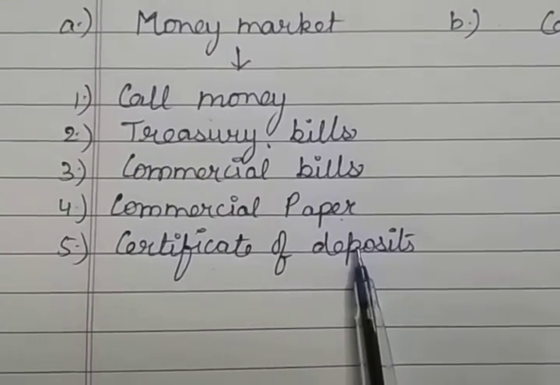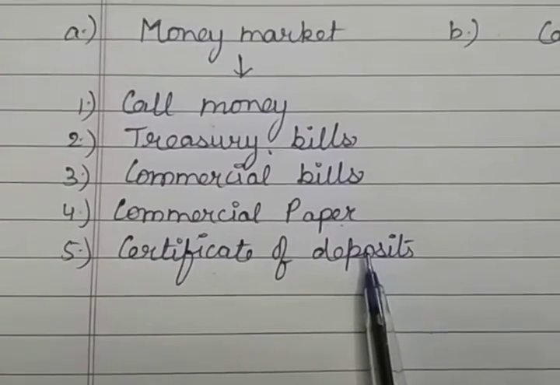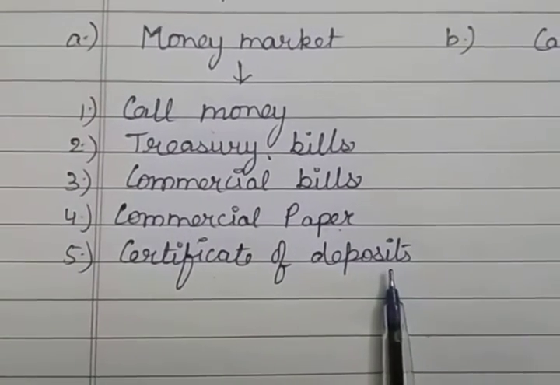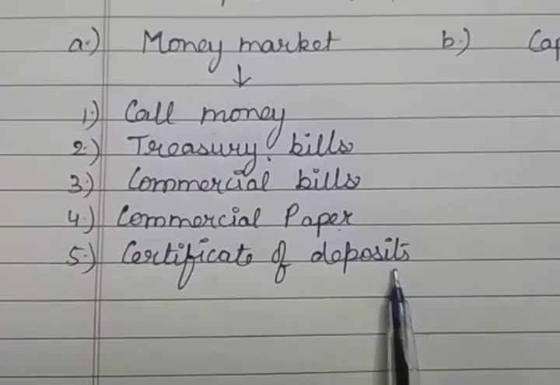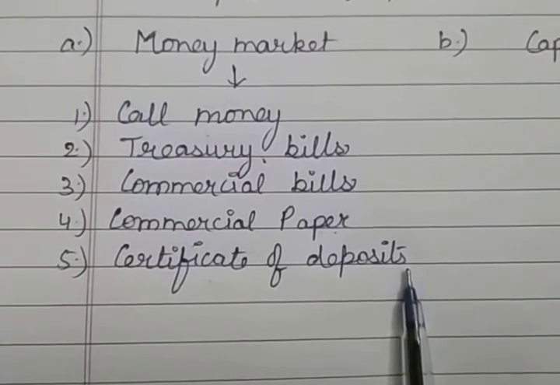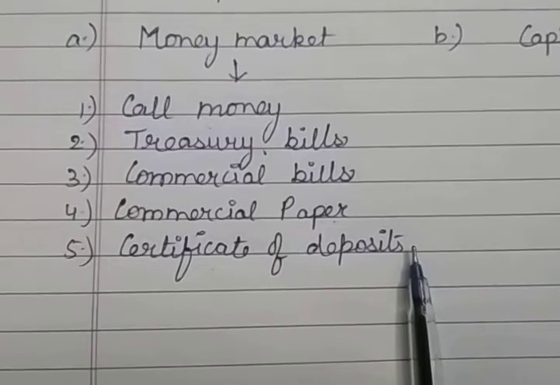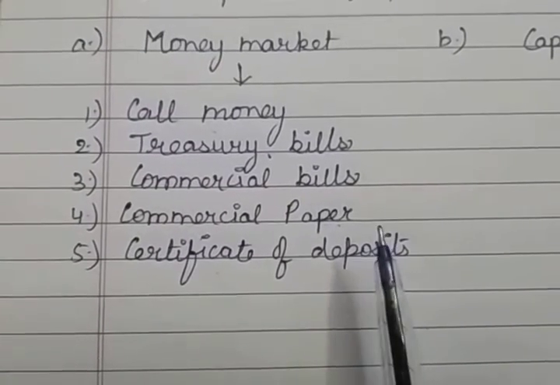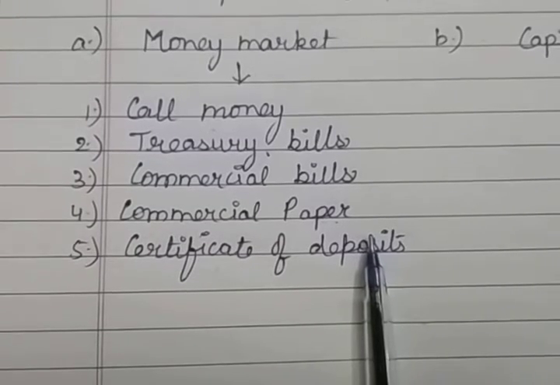The last one is the certificate of deposits, that is CD. It is a time deposit which can be sold in the secondary market, and only a bank can issue certificates of deposit, and it is a bearer certificate or document of title. It is also a negotiable instrument and it can be transferred easily.